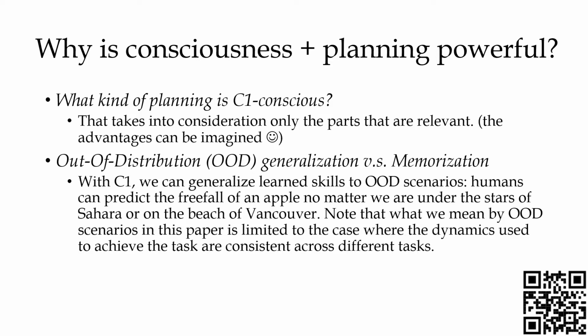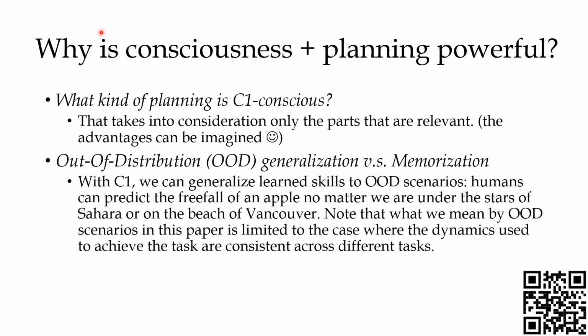After having discussed the intuition about what consciousness may be, we discuss why a consciousness-inspired planning agent would be significant to reinforcement learning research. In a planning scenario, being C1 conscious means the agent is able to take into consideration only the parts that are relevant to its planning step or planning trajectory. Among all the possible advantages that this method could bring, we highlight the out-of-distribution generalization capacity.